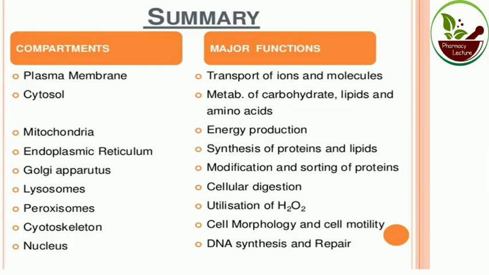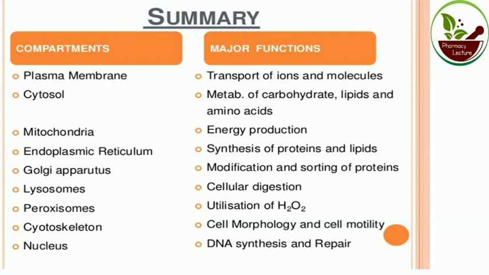So now summary. What are the different organelles and their major functions? Plasma membrane transports ions and molecules. Cytosol: metabolism of carbohydrate, lipid and amino acid. Mitochondria: energy production. Endoplasmic reticulum: synthesis of protein and lipid. Golgi apparatus: modification and sorting of protein.